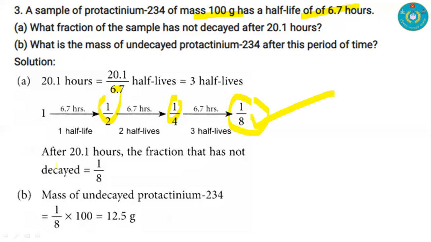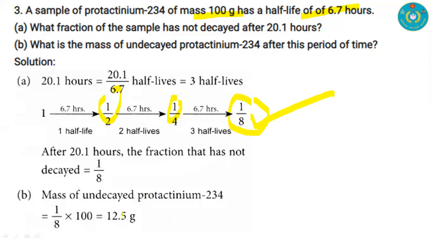To calculate the mass, we previously calculated that 1/8 of the atoms remain undecayed. That's why after 3 half lives, we have only 12.5 gram.